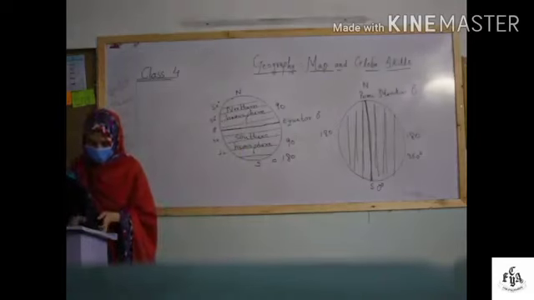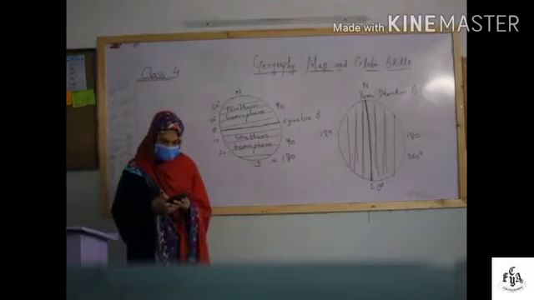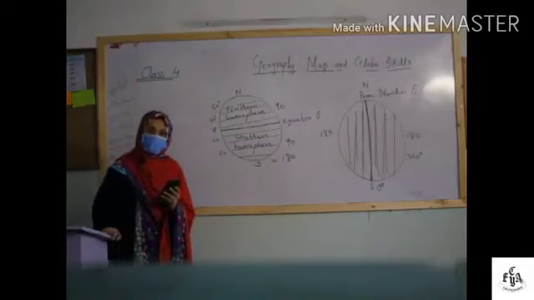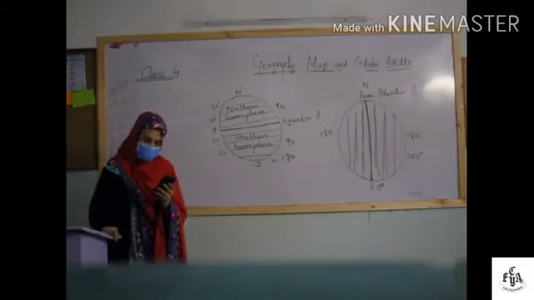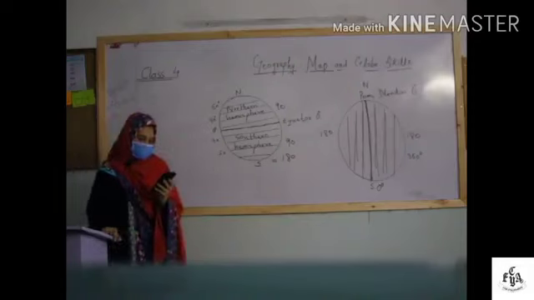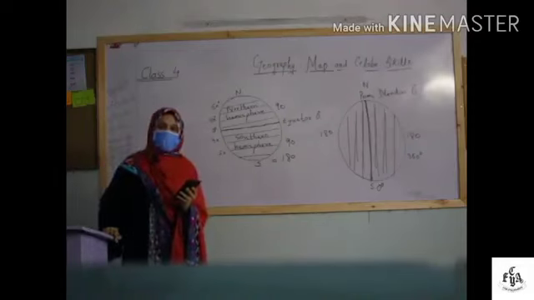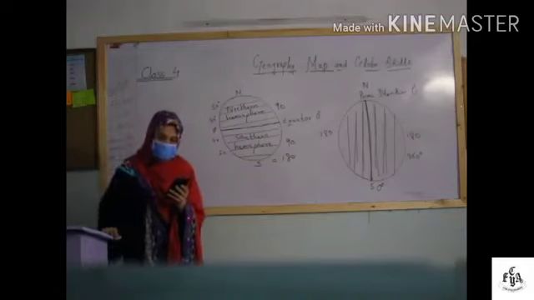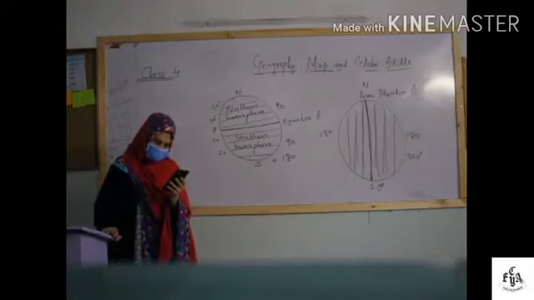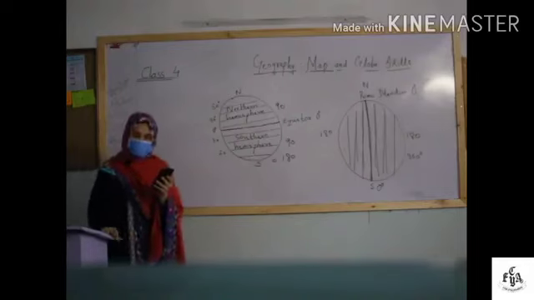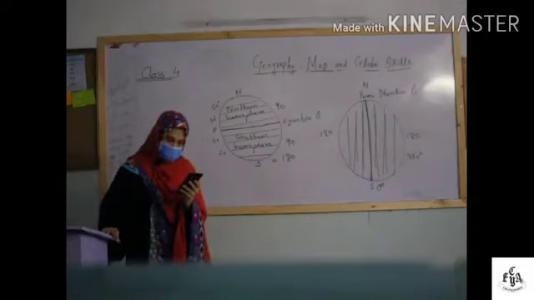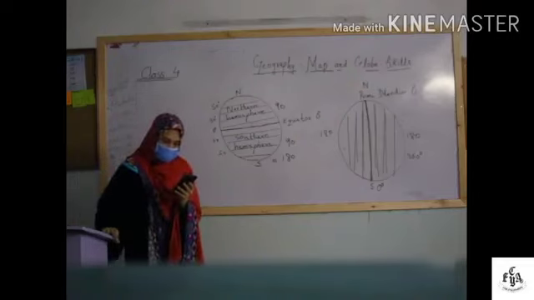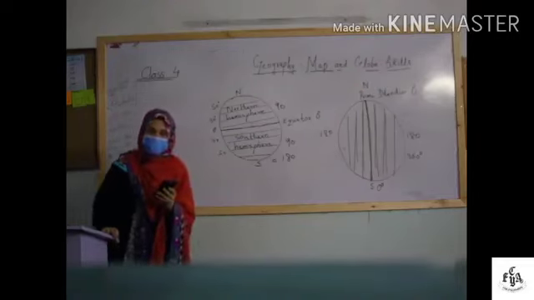Now what are the uses of maps? Maps are of great importance to the geographers as well as to the general public. Geographers who study the earth use maps to know the location of a place. With the help of a map, we not only know the actual location of a place, but we also know about the climate of a place, about different seasons, forests, plains, distribution of population and areas of crop cultivation. Maps also provide information about the villages, continents and countries. They also provide information about the roads, railway lines, canals as well as wells. A map may also show the height of a particular land feature.